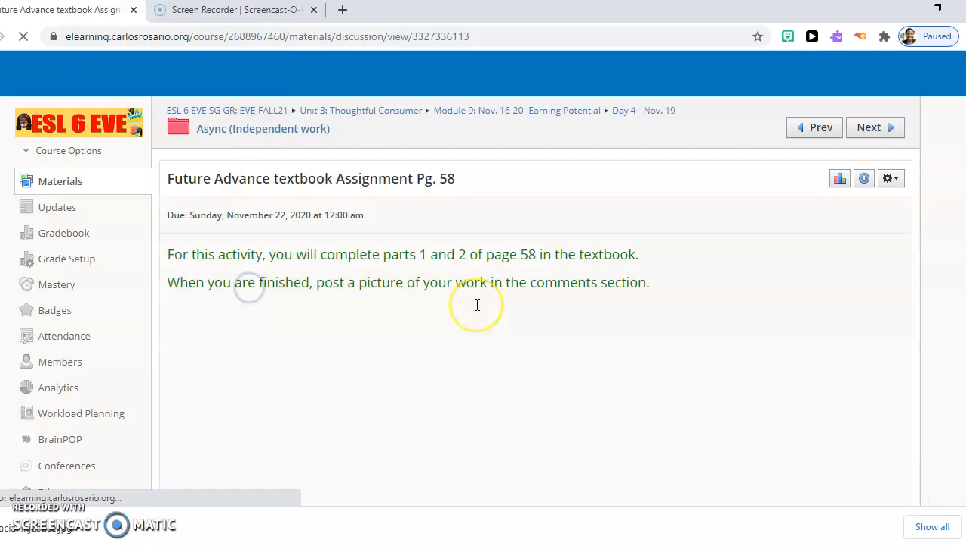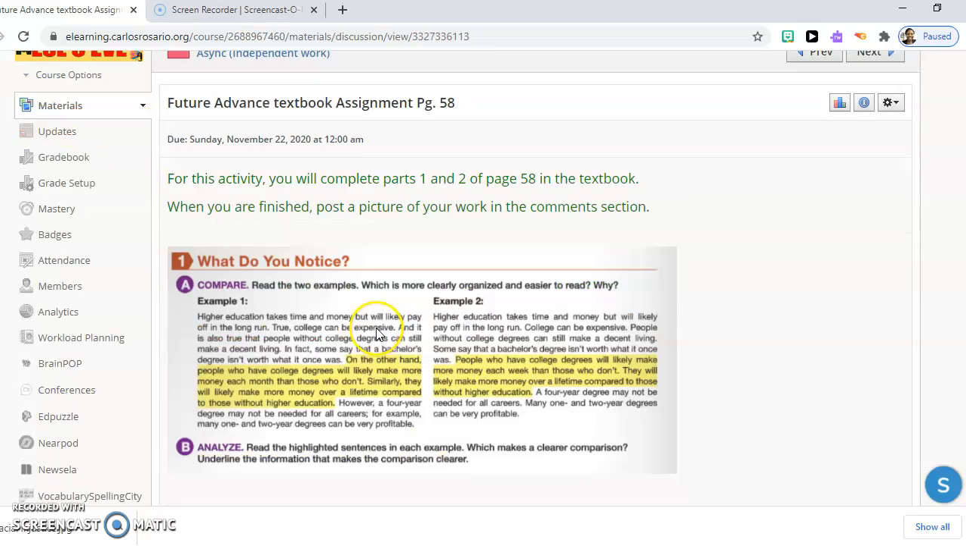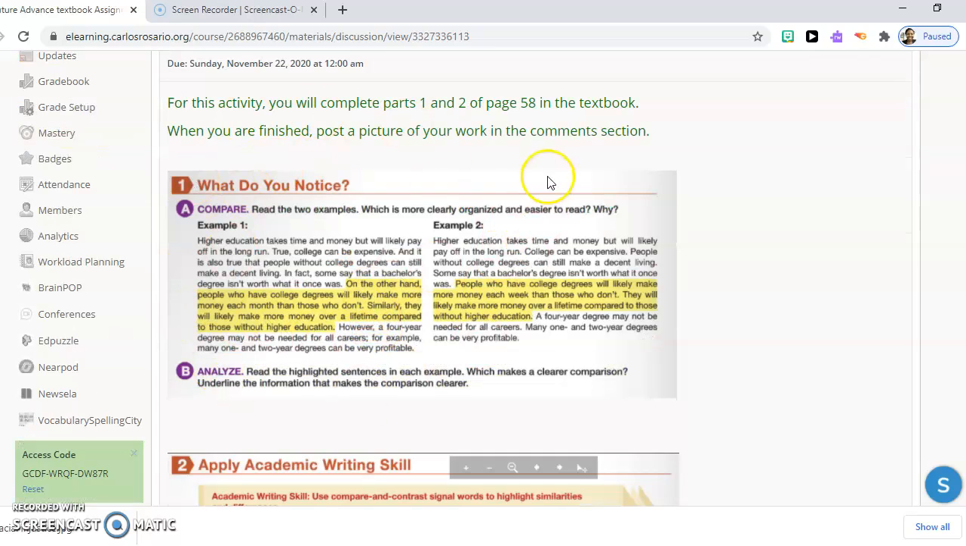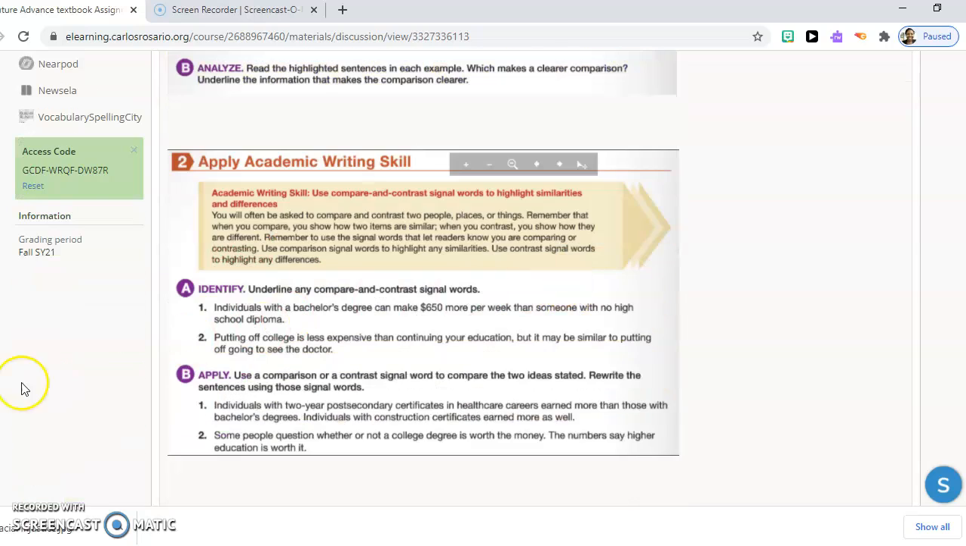Second activity is page 58 in your textbook. So be sure to read all the directions. So this one, you have to read the examples, which one is clearer and why. So you can type your explanation in the comment section, or you can write it down and take a picture of it. Also here, which makes a clearer comparison, underline the information. Make sure you do that so I can see. So use a different color or use a pen when you take your picture.